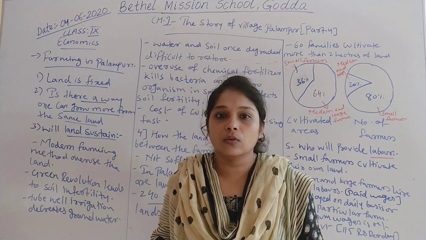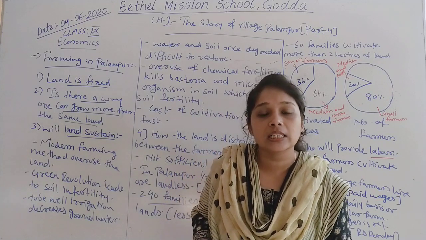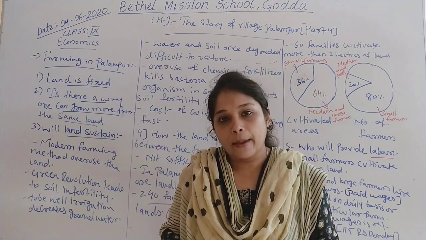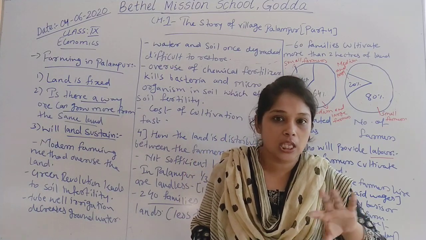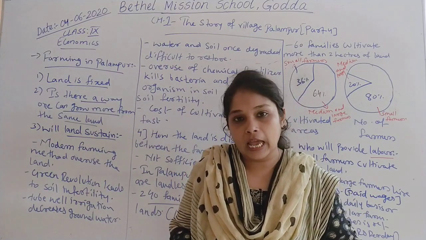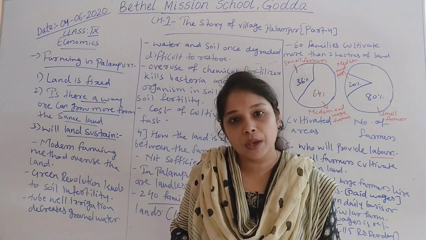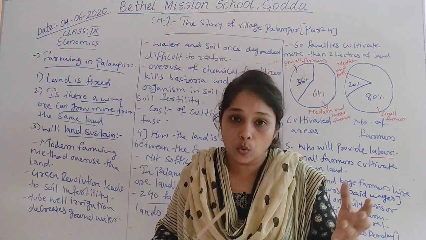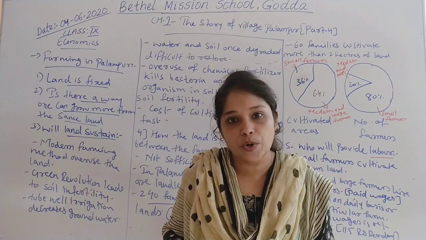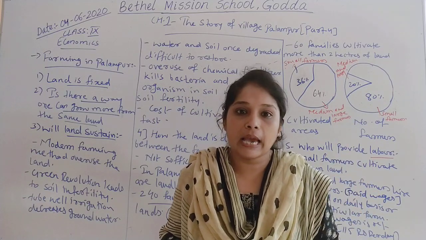Labor means skilled or unskilled labor who is working. Capital means all the raw materials, infrastructure, money. Entrepreneur means the businessman or producer who employs all the three factors of production, that is land, labor and capital.